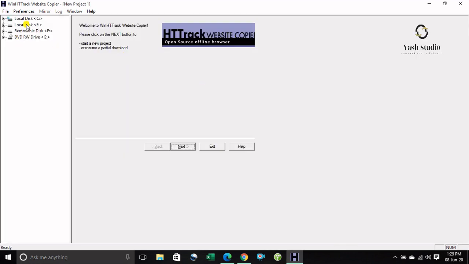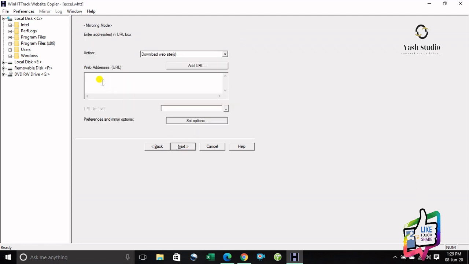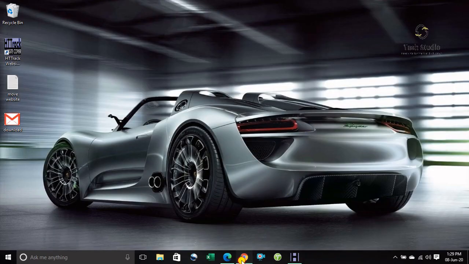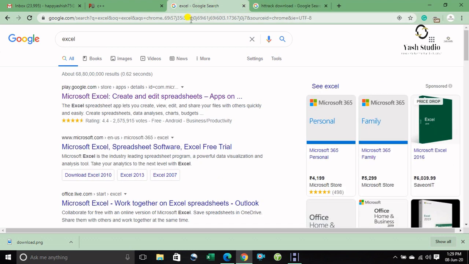The drives are shown here: my laptop's partitions, C drive, D drive, E drive, CD-ROMs, all mentioned here. Then click next, and after that the project name Excel is mentioned here. Don't disturb anything here because it is not accepted in any program. Then we click next, and the web address is all mentioned in the document. This site is mentioned here, I already went there, and this site is copied here.